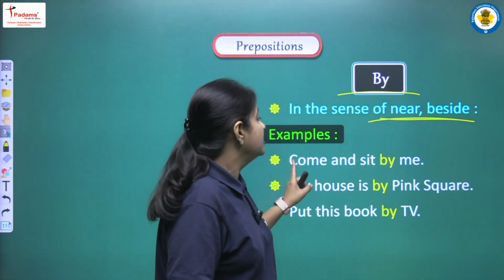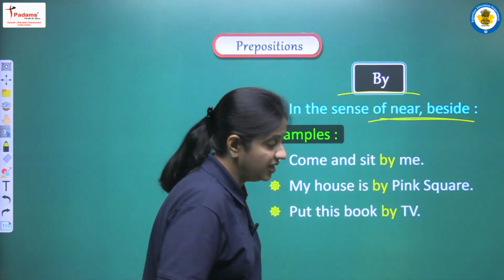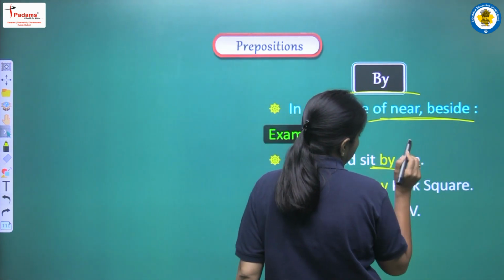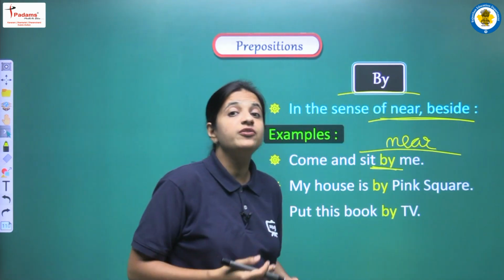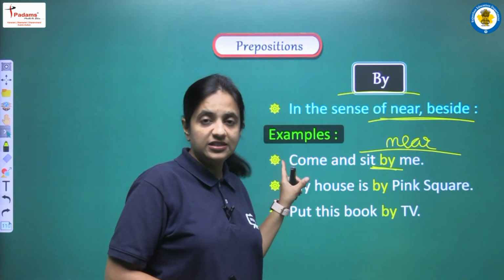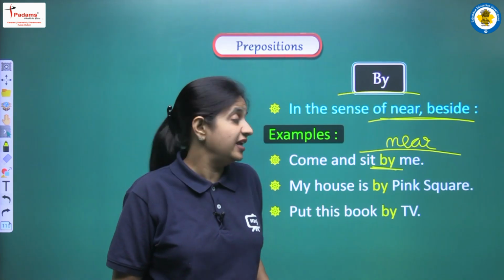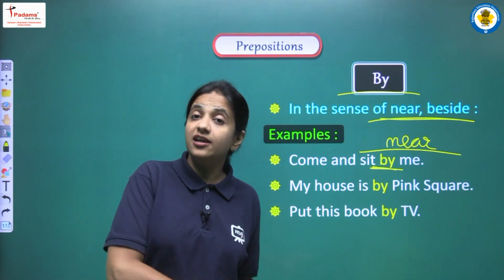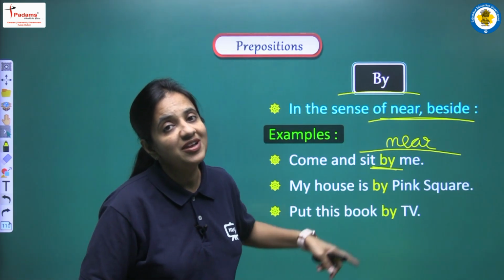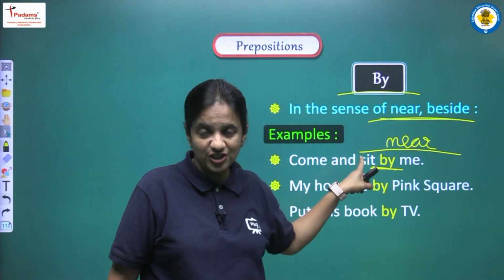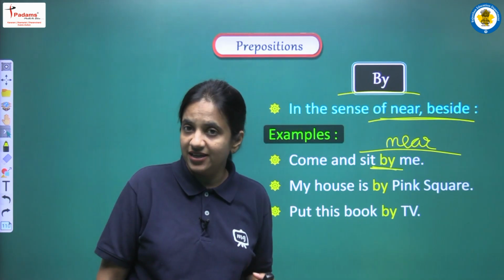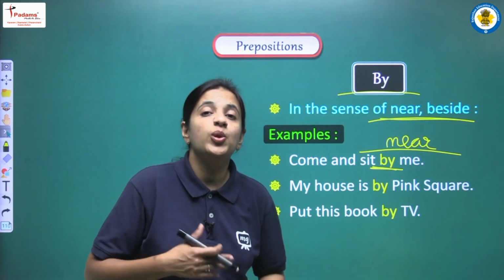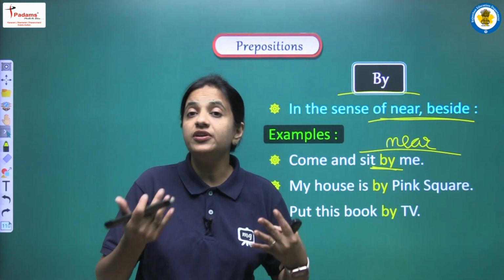First sentence is, come and sit by me. Here in this sentence we are using by. Why? Because we are trying to show the sense of near. We are giving this kind of instruction to someone and we are saying come and sit near me. For that we are using by as a preposition. I hope now it is clear that the first use of by is that with the help of by we can give the meaning of near.